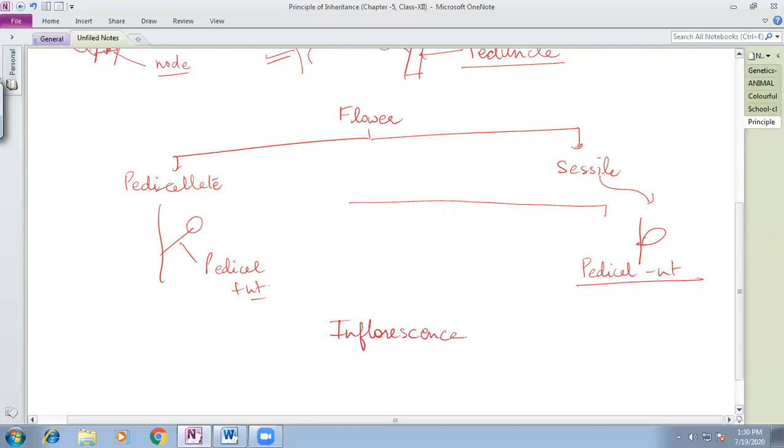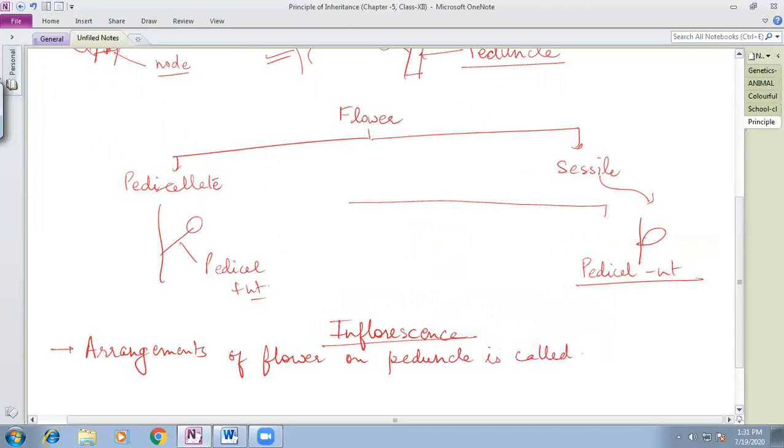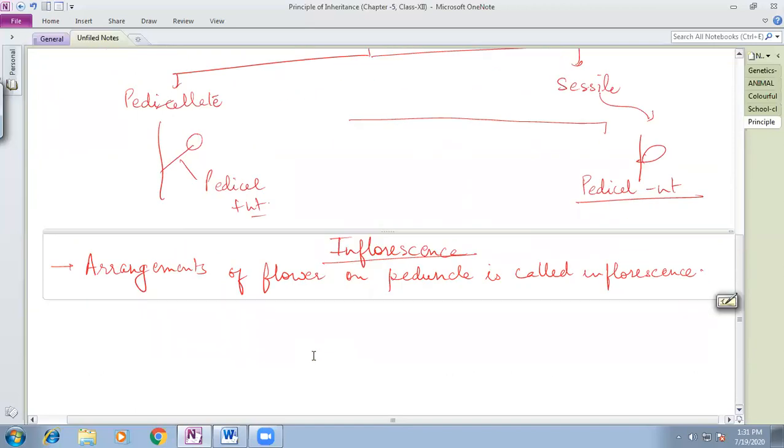Inflorescence is the arrangement of the flowers on the peduncle. The arrangement of the flowers on the peduncle is called inflorescence.